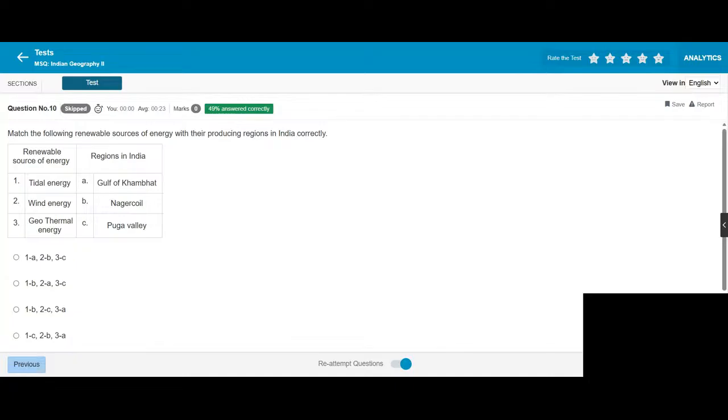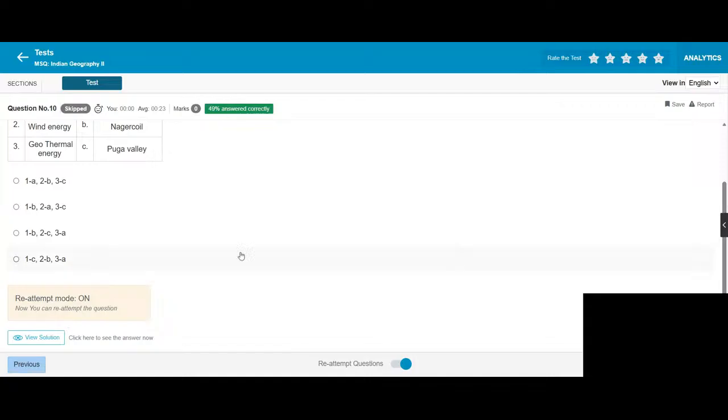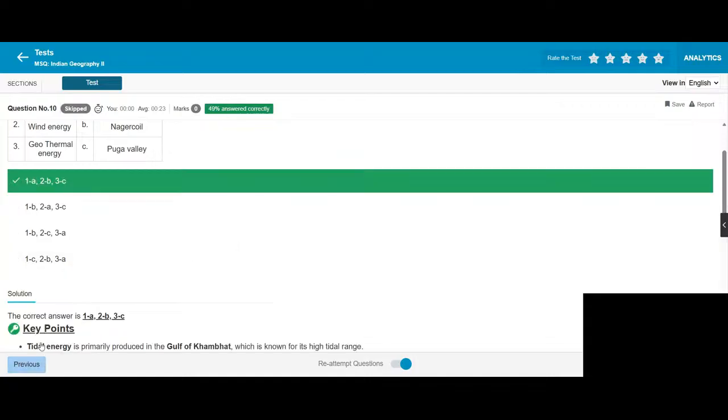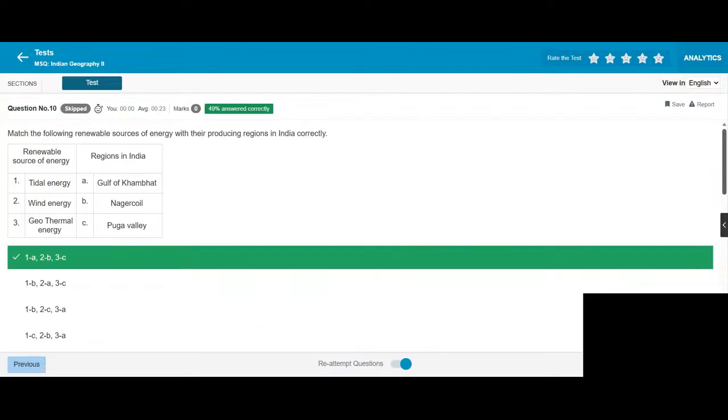Match the following renewable sources of energy with the production regions in India correctly. Tidal energy, Gulf of Khambhat; wind energy, Nagercoil; geothermal energy, Puga Valley.